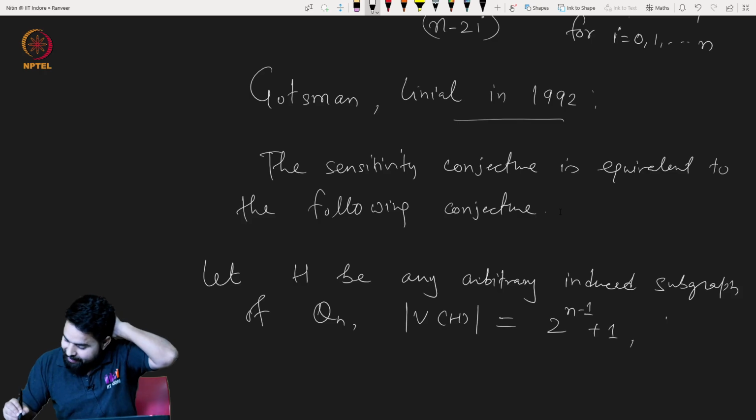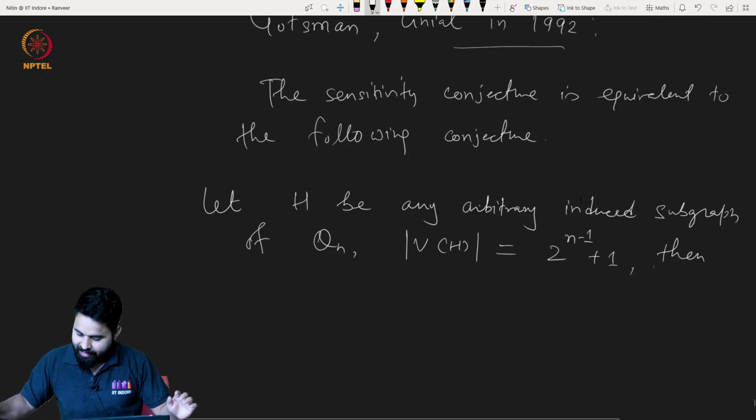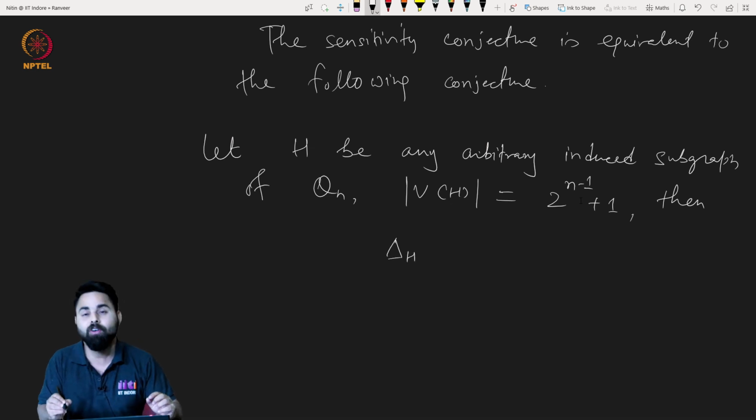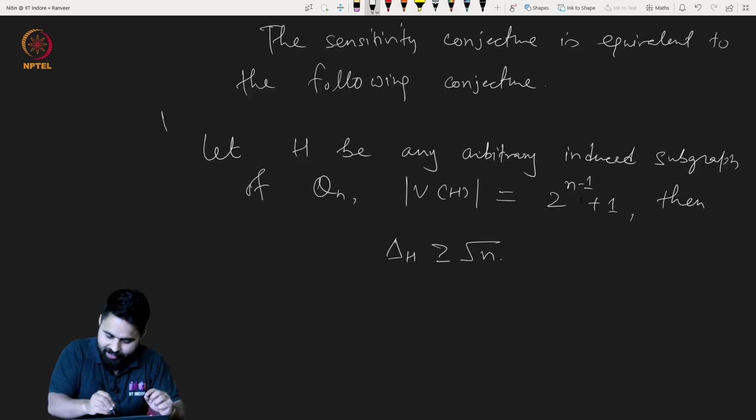Then the maximum degree, denoted by delta H, is at least square root of n.